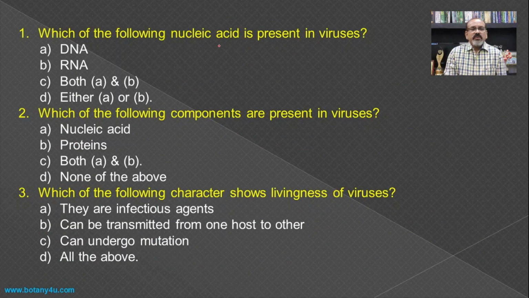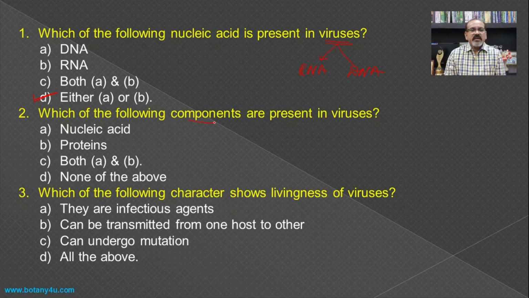Which of the following nucleic acid is present in the viruses? If we see the nature of viruses, we will find that in a virus there is the presence of either RNA or DNA as a genetic material, and hence either A or B is present, and therefore D will be the answer for this question.